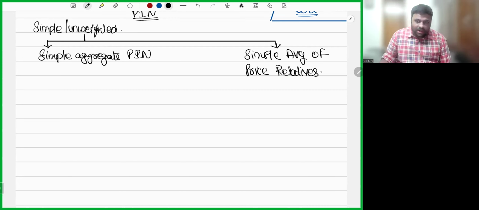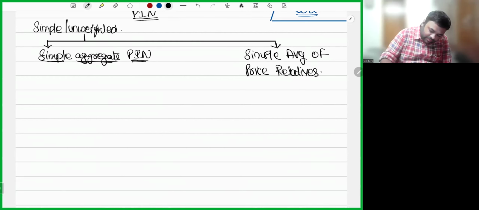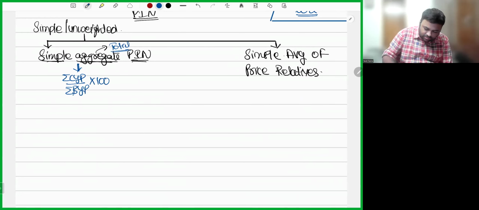Now, what is the simple aggregate price index number? What do you mean by aggregate? Aggregate means total. If you do sum of current year price divided by sum of base year price into 100, you will get the simple aggregate price index number. It is that simple.